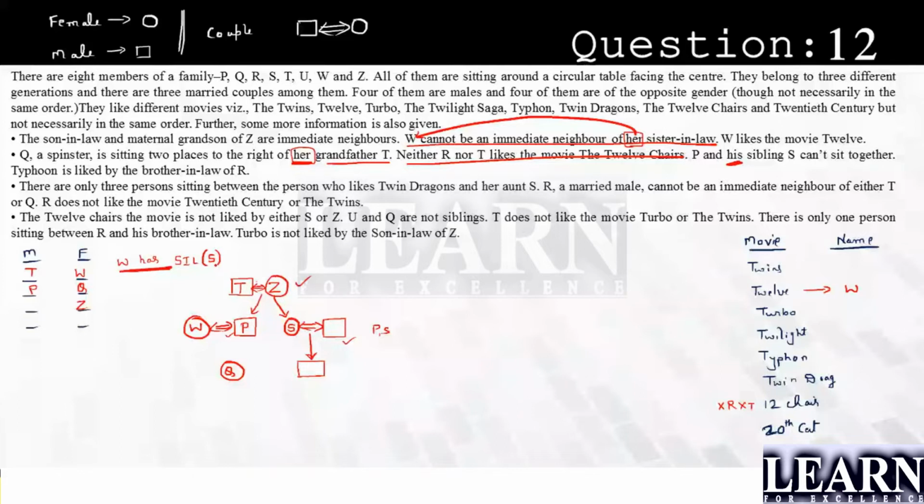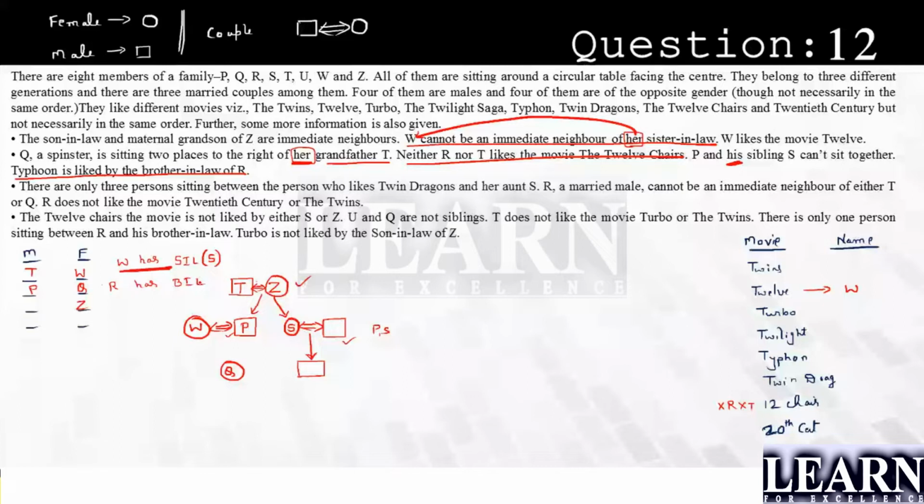Next, Typhoon is liked by the brother-in-law of R. So R has a brother-in-law. Now, what is the meaning of this brother-in-law? Please understand, brother-in-law in the sense that we don't know whether R is male or female. So based on that, we have got more possibilities. So I'll just write it as it is, R's brother-in-law.